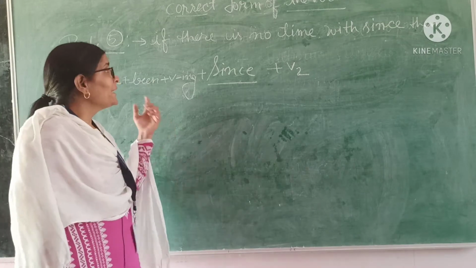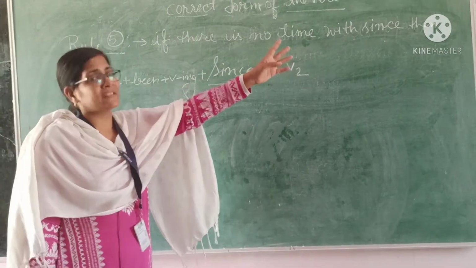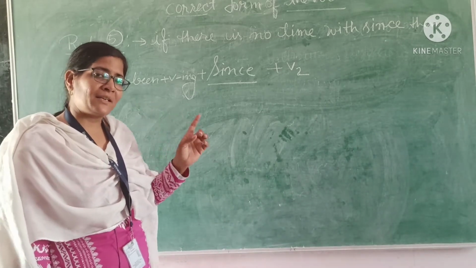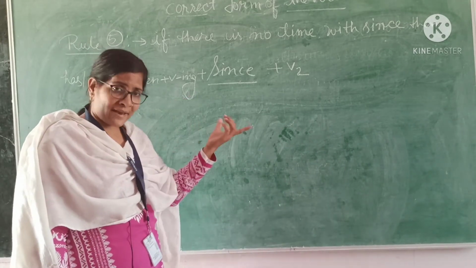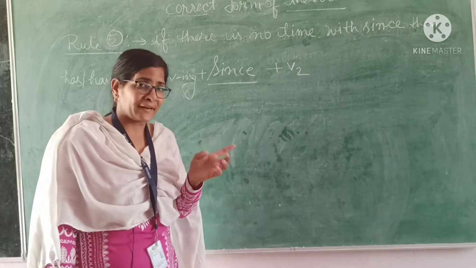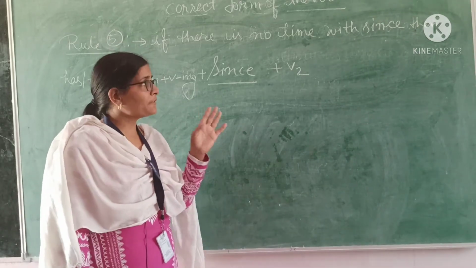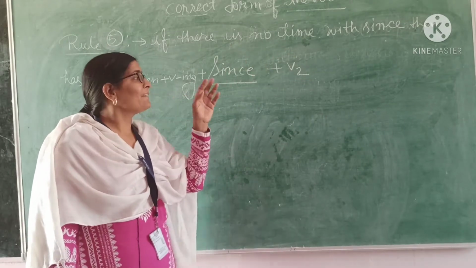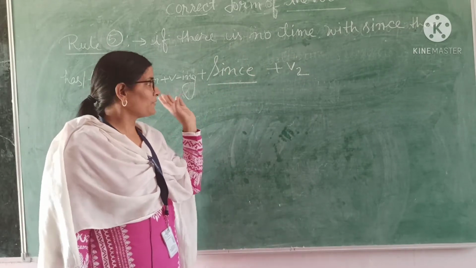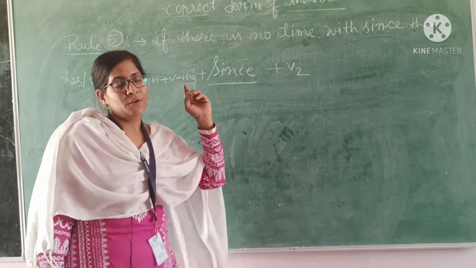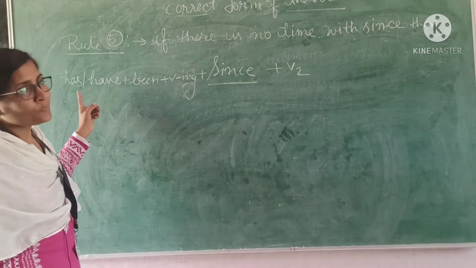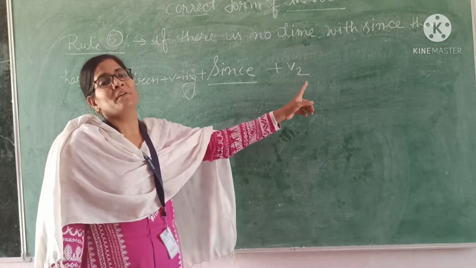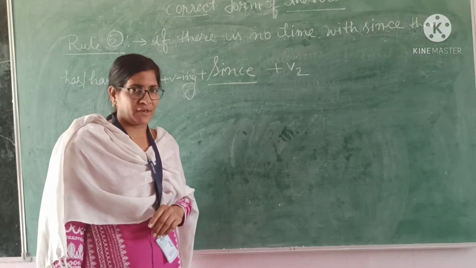The next rule says that if there is no time with since... In the previous rule we learned that if there is since or for plus time, then we will use present perfect continuous tense. But if there is the word since but there is no time, then what will you do? Then there will be two sentences, one before the since and one after the since. So before the since you will use present perfect continuous tense, and after since you will use the verb's second form, meaning past indefinite tense.